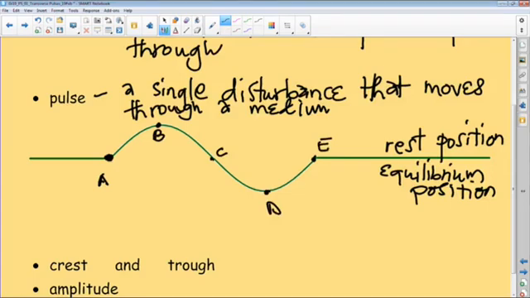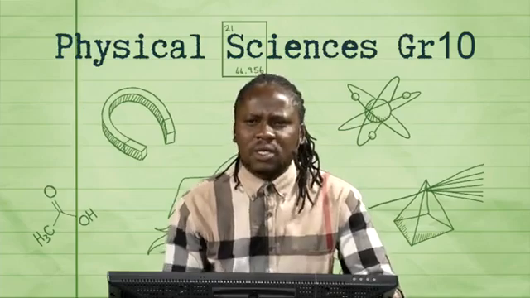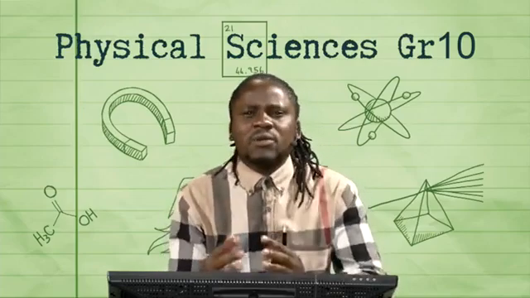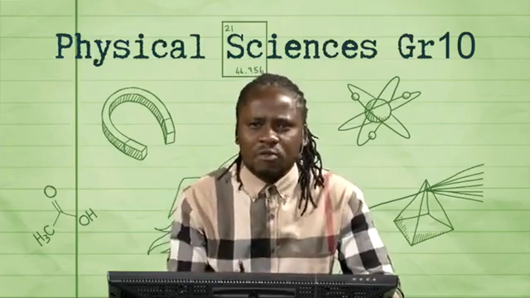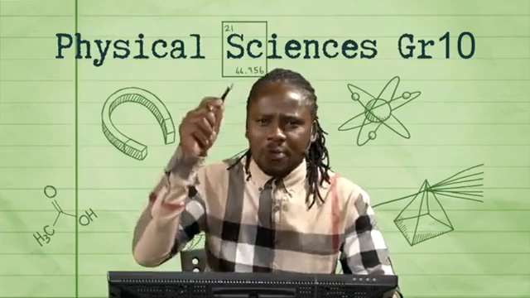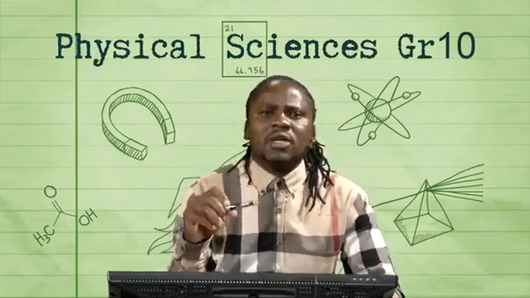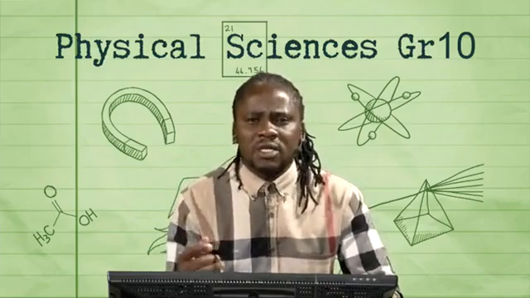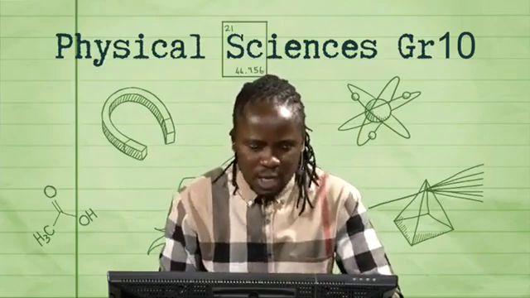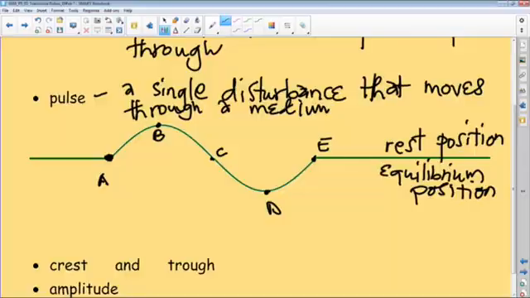However, in real life, when we do one flick, it usually only consists of half of a pulse, because a full pulse consists of up and down, then going down and coming back to the rest position. So that's a complete single disturbance, which is our pulse. Point B is the point of highest disturbance from the rest position. I can use the dotted line to indicate where the rest position would be if there was zero disturbance.